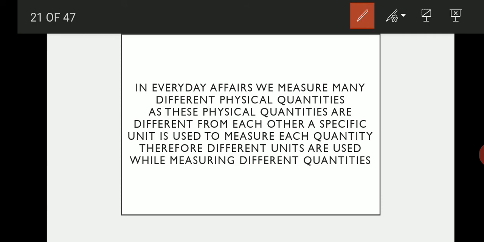Now students, in everyday affairs we measure many different physical quantities. As these physical quantities are different from each other, a specific unit is used to measure each quantity. Therefore, different units are used while measuring different quantities.